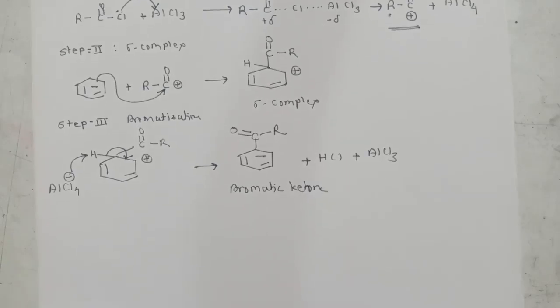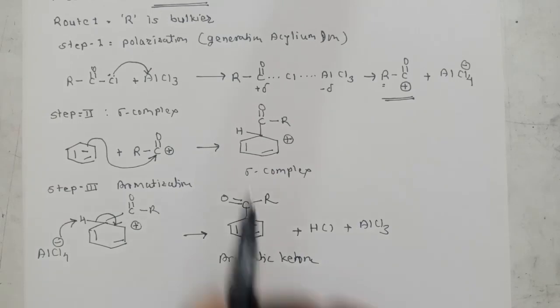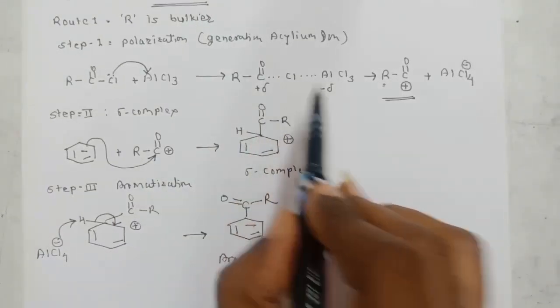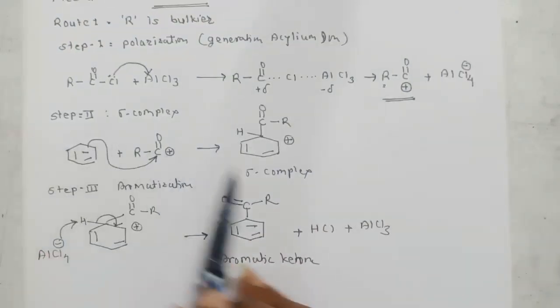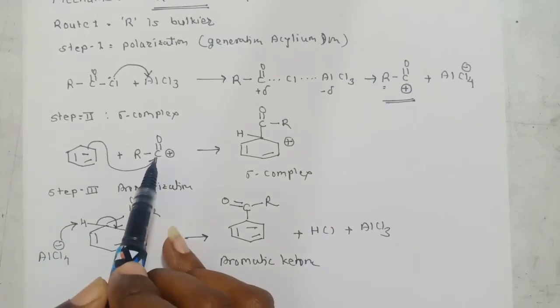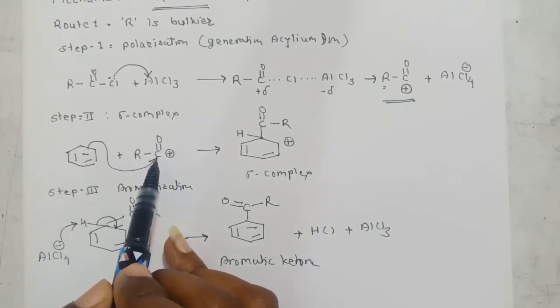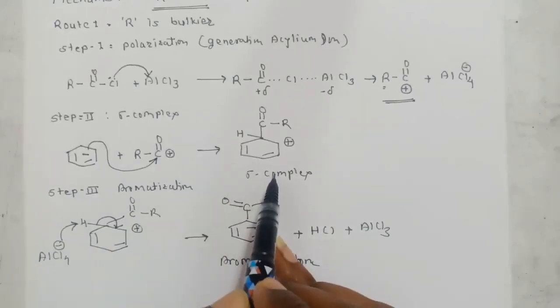So in a Friedel-Crafts reaction, if R is bulkier, there will be a complete dissociation of the carbonyl carbon and Cl bond, and we will get this acylium ion. Then the second step is sigma complex formation. The benzene ring will attack on the carbonyl carbon, because the carbonyl carbon is electron deficient, and then we will get the sigma complex.